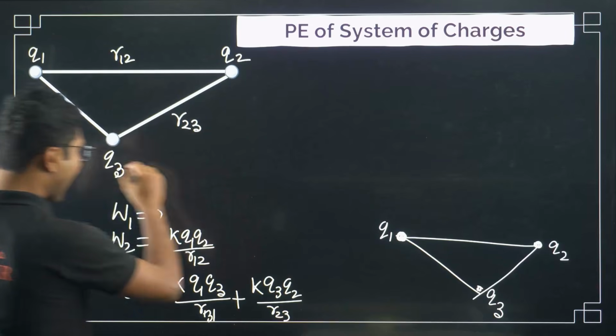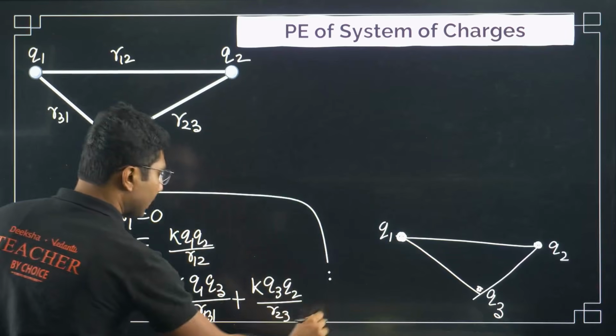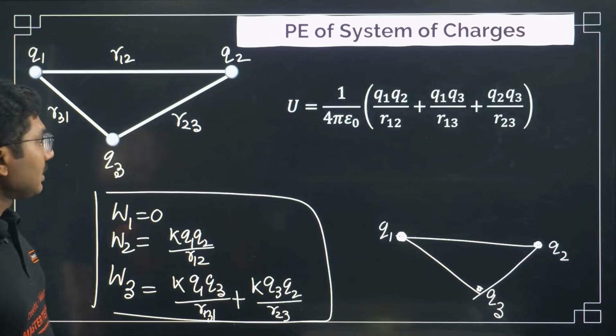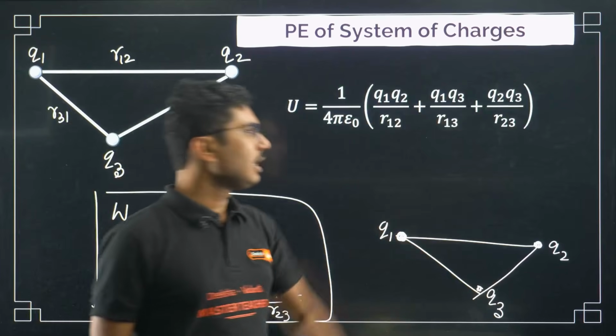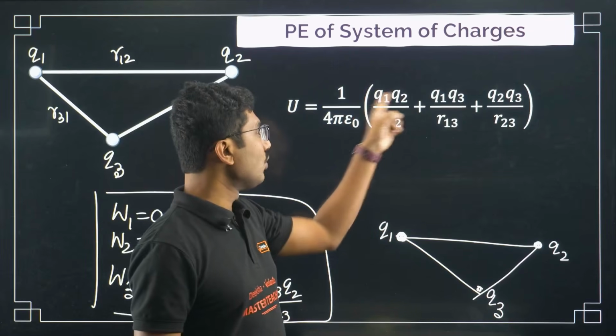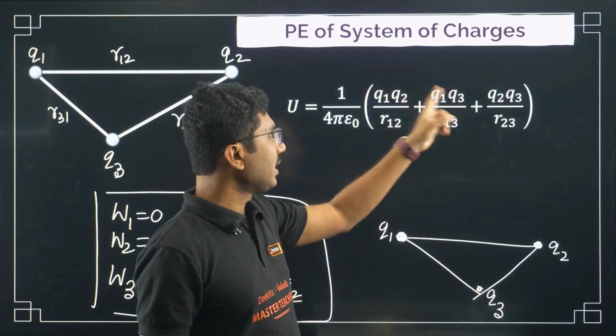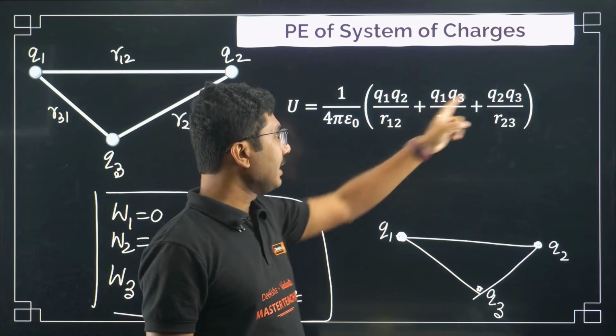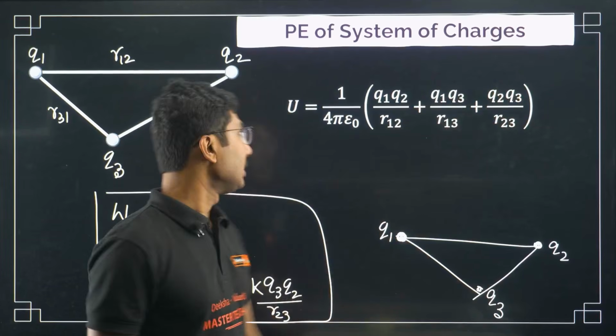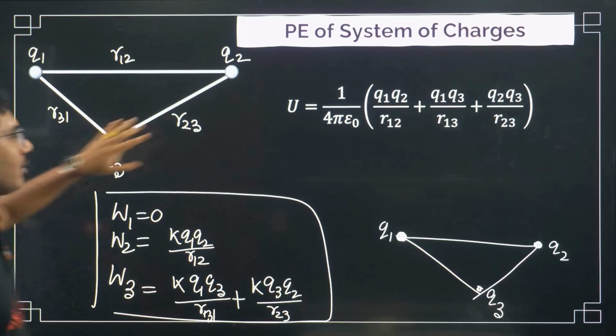So if you add all the work done, you will get the total energy of the system. So Q1 Q2 by R12, Q1 Q3 by R13 and Q2 Q3 by R23. So this is the total work done of the system.